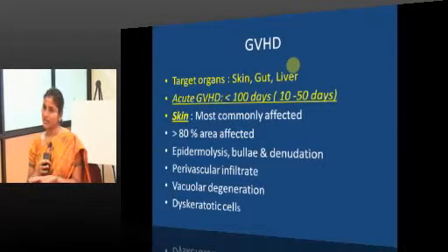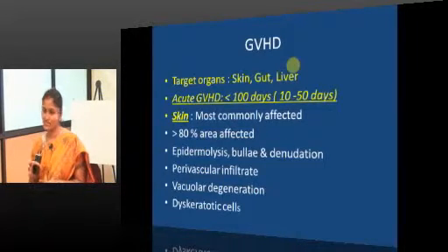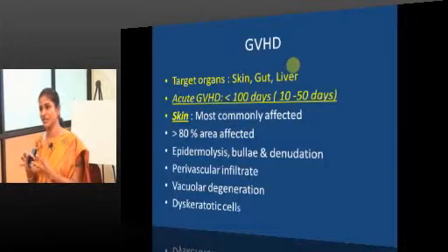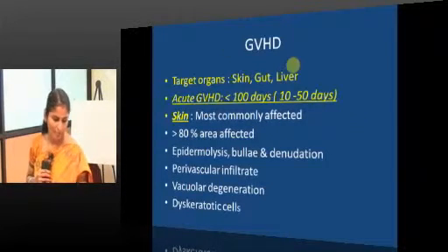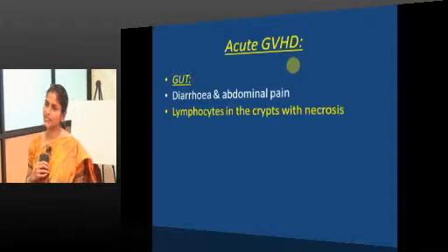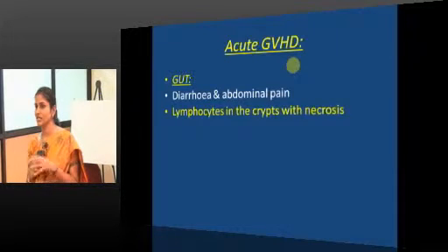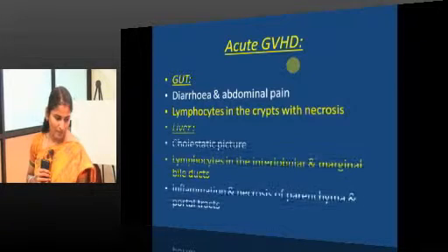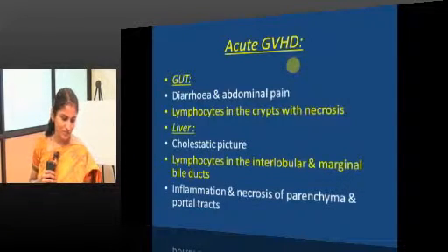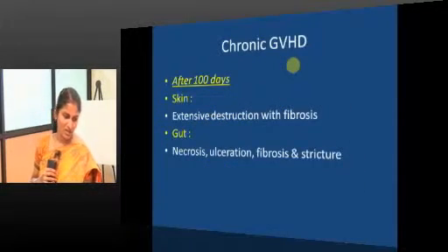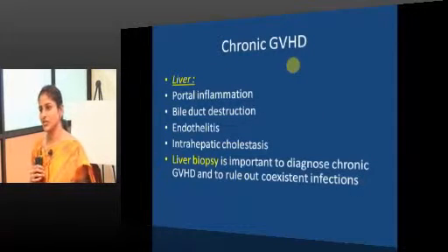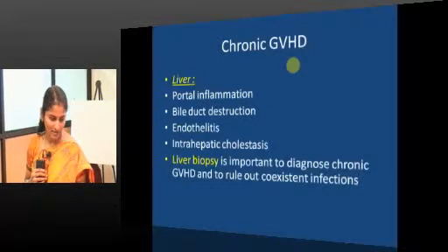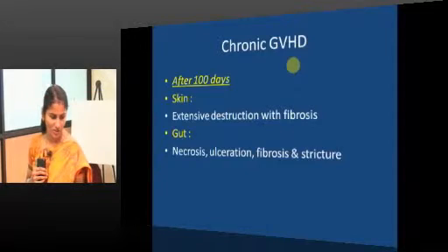In the skin, there is lysis, epidermolysis, skin denudation, perivascular infiltrate and others. In the gut, there is mucosal ulceration resulting in intractable diarrhea. In the liver, a cholestatic picture, necrosis, inflammation, and in chronic forms extensive destruction and fibrosis; in the gut, necrosis, fibrosis, stricture formation.